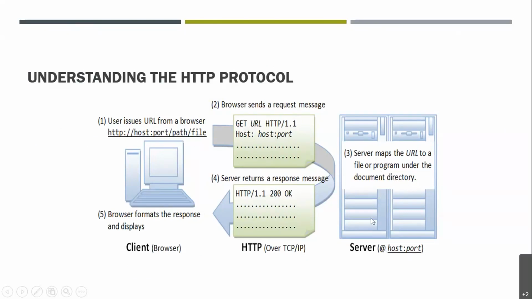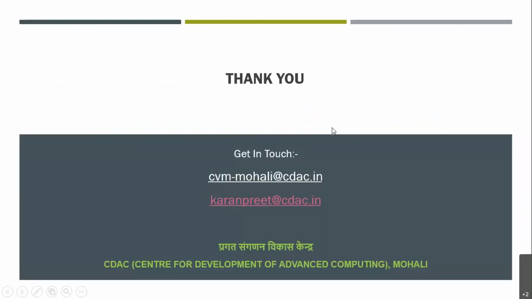Then it generates a response message, whether it is 200 OK, or 404 not found, or an error. Then the browser formats the resource and displays it to the client. So in this way, the HTTP protocol works.